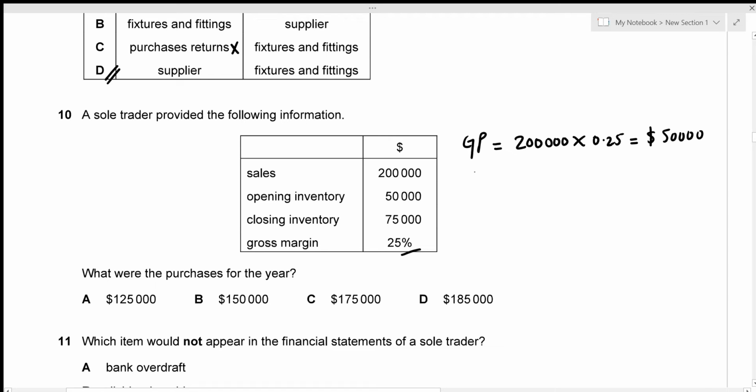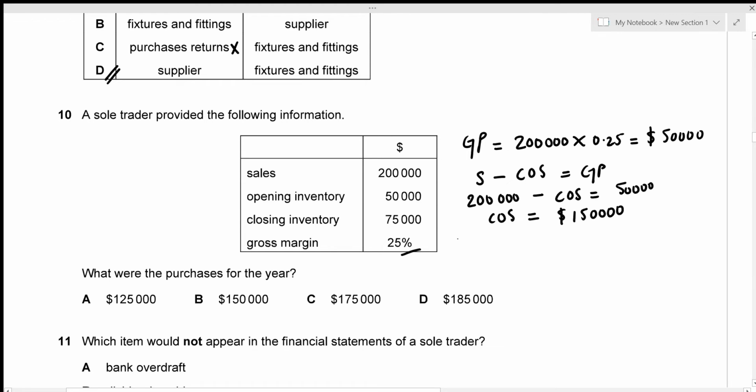Now we know that sales, I'm just going to denote it by S, minus cost of sales, I'm going to denote it by COS, is actually gross profit, right? And we already have the amounts for sales, which is 200,000 minus cost of sales, and then gross profit is 50,000. So from this, we can figure out that the cost of sales is actually 150,000.